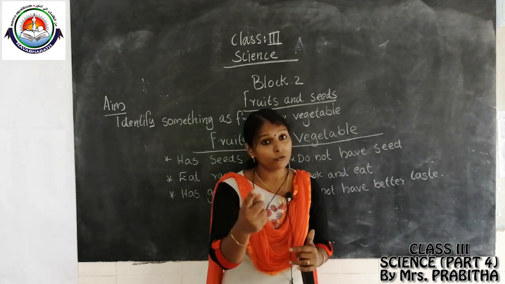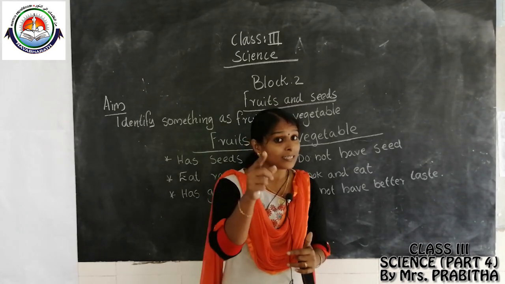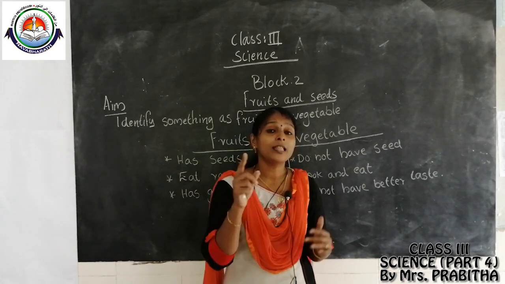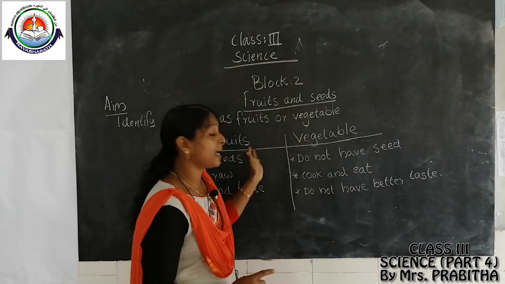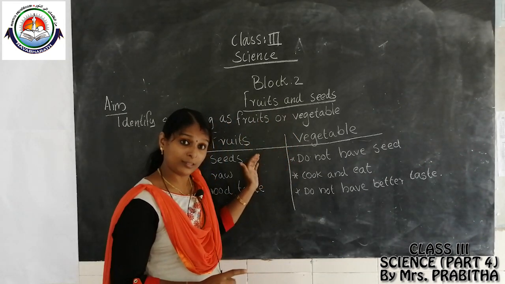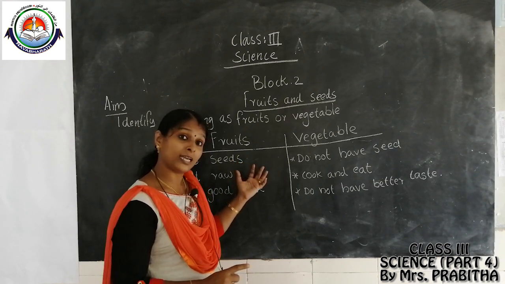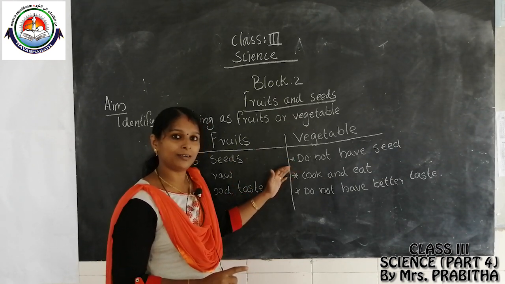actually it is the fruit of that plant. That is why it has seeds. Understood? Okay, so I hope everybody understood what is fruit and vegetable. Now I think you can identify which is fruit and which is vegetable, isn't it?